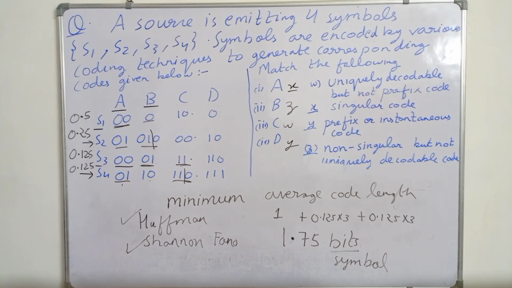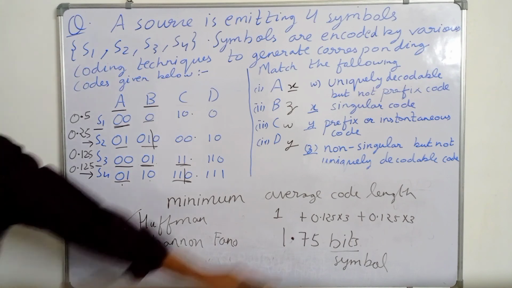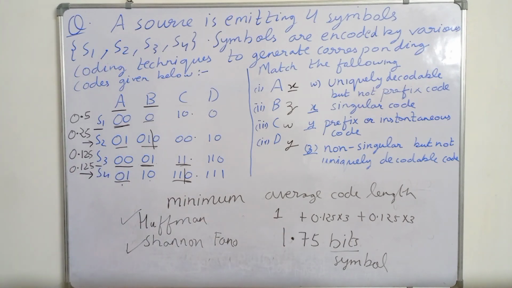So if we have to generate a code with minimum average code length, then we use the Huffman coding technique. But the Huffman coding technique is more difficult to implement. Still, we use Huffman coding for minimum average code length.